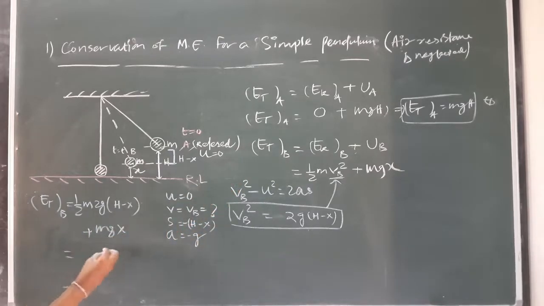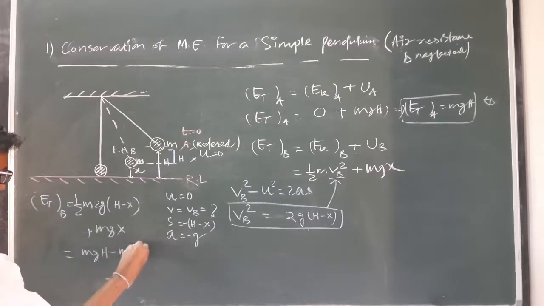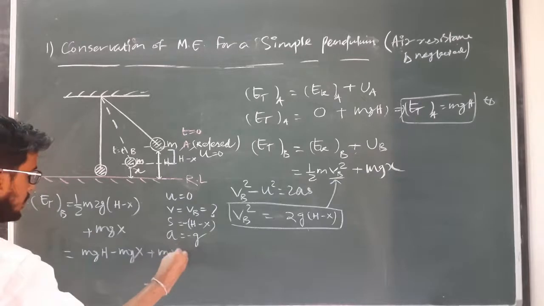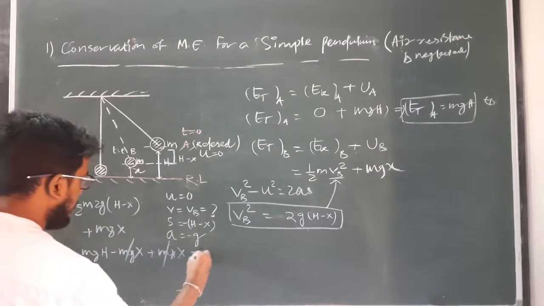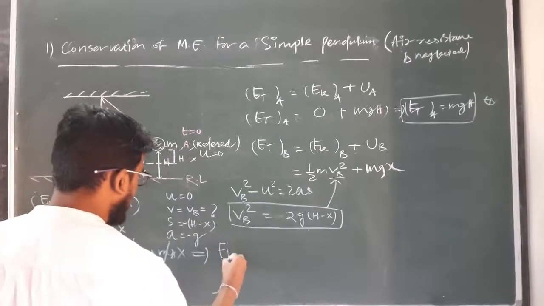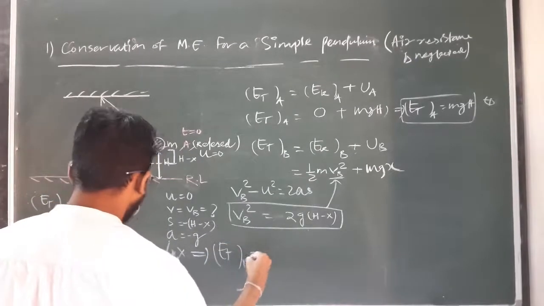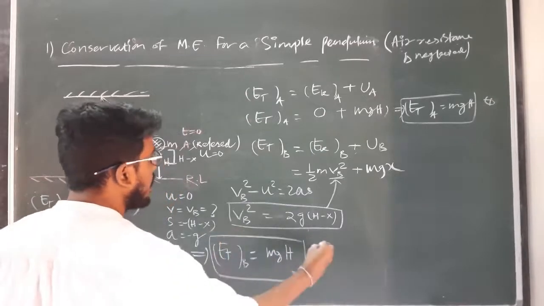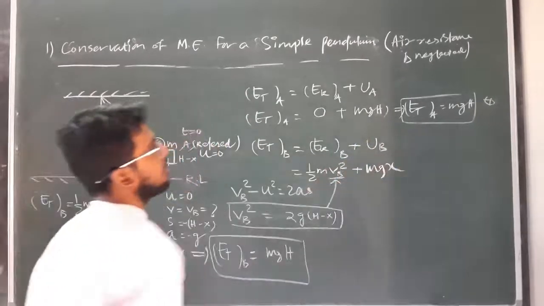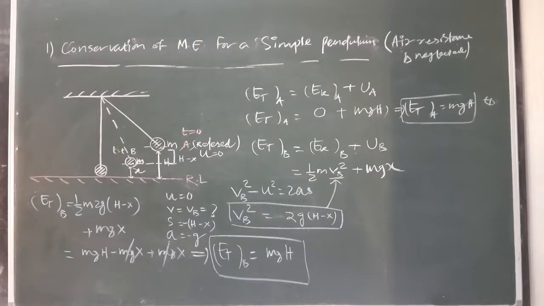So by solving this, it will become mgh minus mgx plus mgx. So mgx will get cancelled. So the total mechanical energy at B will be mgh, which is exactly equal to that of what? The total mechanical energy at A.